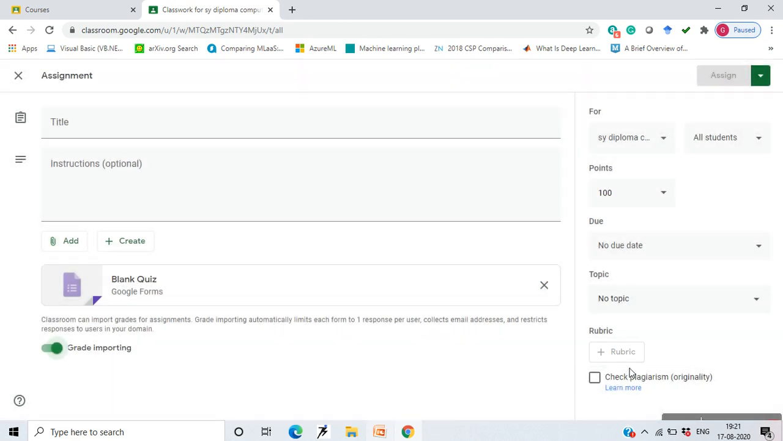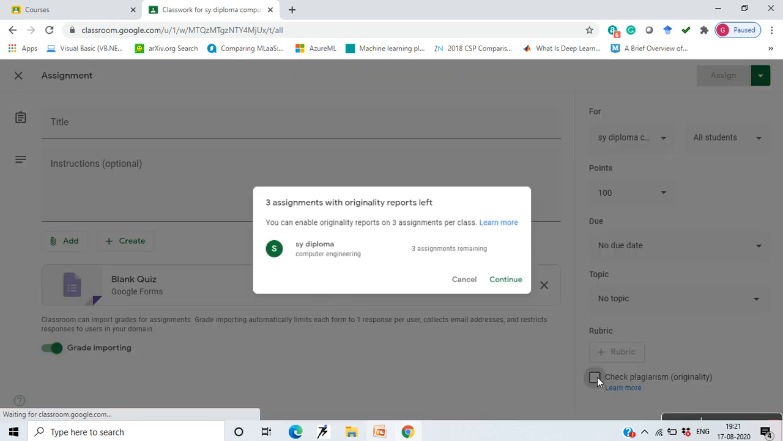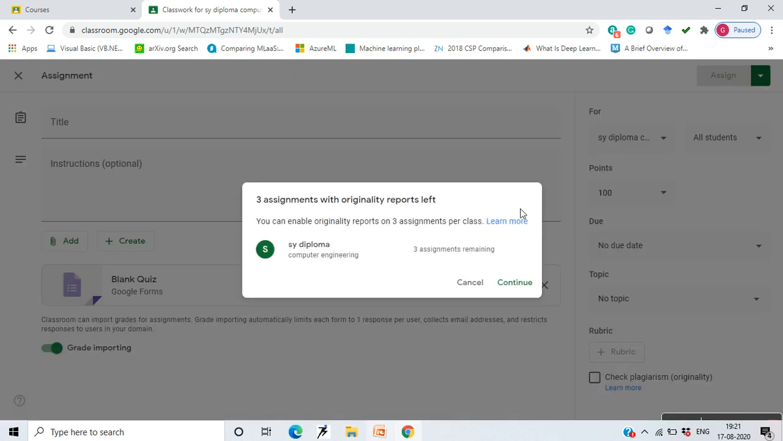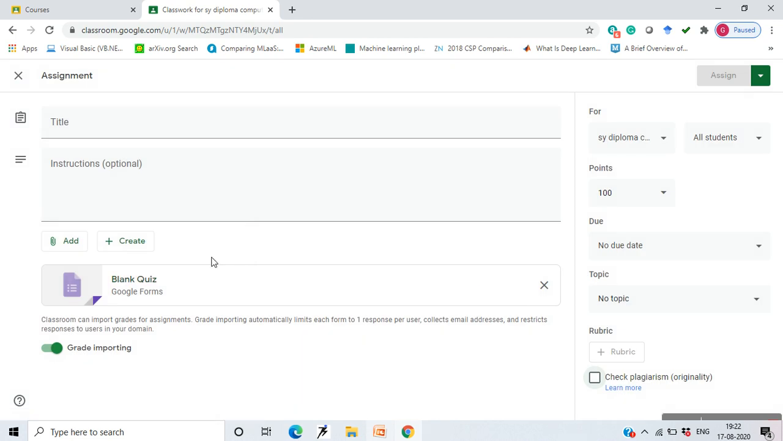This is the rubric. Okay, if you want to check plagiarism, then assignments with originality reports will be done. Okay, so that you can do over here. Now Classroom can import grades for assignments. Grade importing automatically limits each form to one response per user, collects email addresses and restricts responses to users in your domain. You can import the grade.